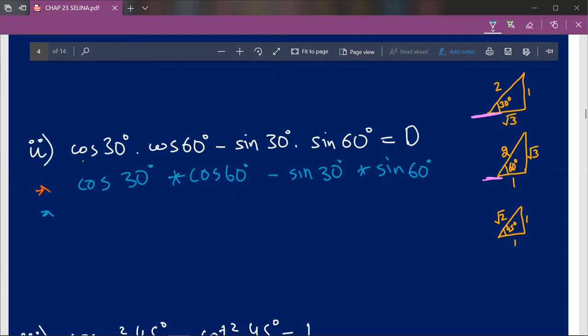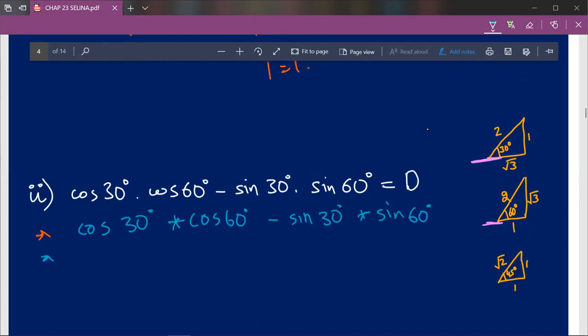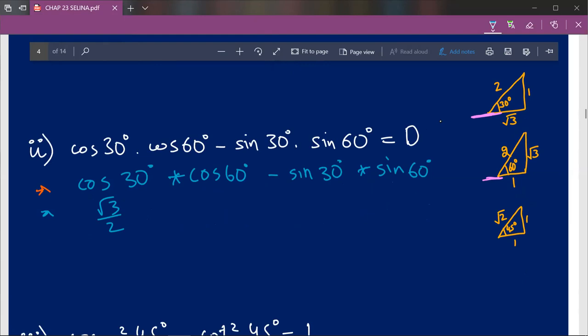So first of all, we'll divide this question into parts. This will be the first part, this will be the second part. First of all, we'll try to solve the first part. So cos 30 degree, there's a magic triangle given for 30 degree. All you have to do is refer to the magic triangle. The angle should be towards the ground, and with respect to this angle, cos 30 degree is root 3 upon 2. So cos 30 degree will be root 3 upon 2 into cos 60 degree. There's a magic triangle assigned to 60 degree, and with respect to this angle, which should be towards the ground, find base upon hypotenuse, that will be 1 upon 2.